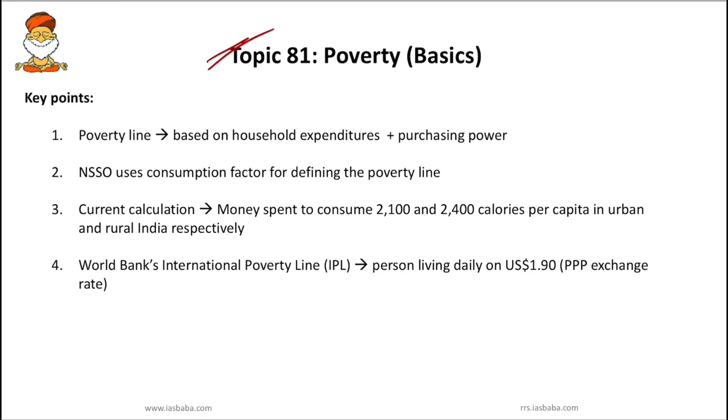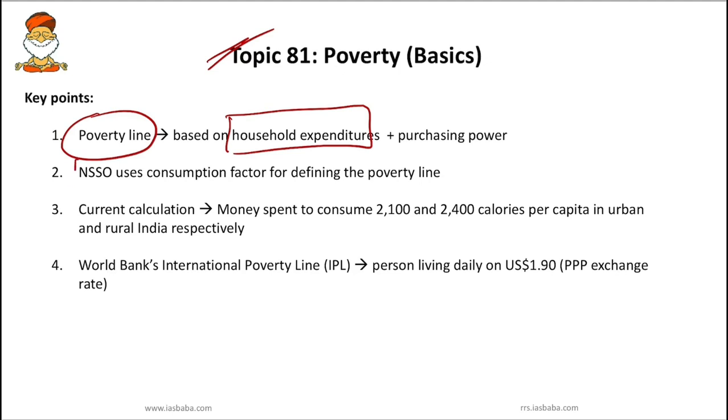We know the poverty definition, but there are some important facts which one should revise and remember. So we will be dealing with those important facts. First important fact is the poverty line, how it is estimated in India. In India the poverty line is computed based on a large sample survey of household expenditure, which estimates the purchasing power to buy food or any other non-food expenses. So you have to remember this.